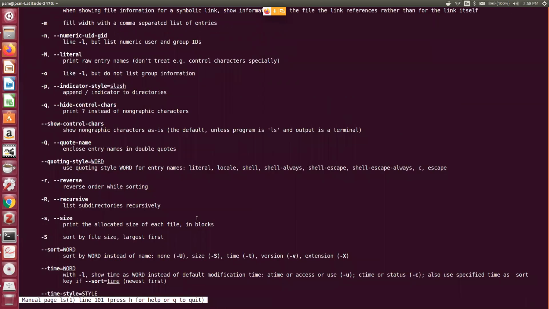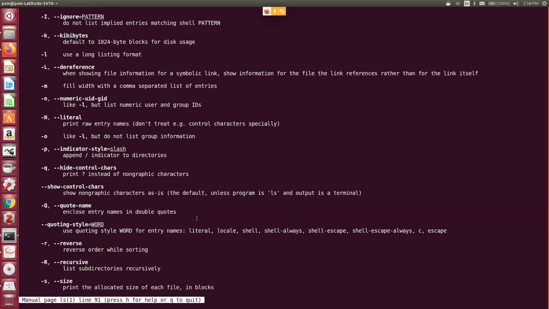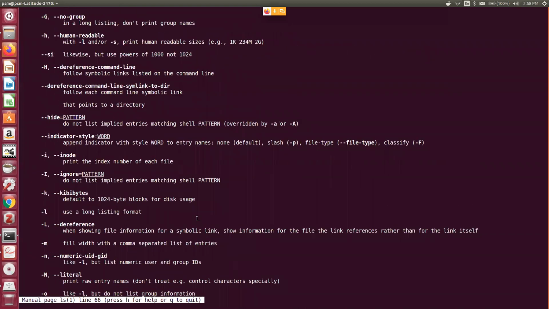For example, I want to sort all the files or all the directories under a directory.